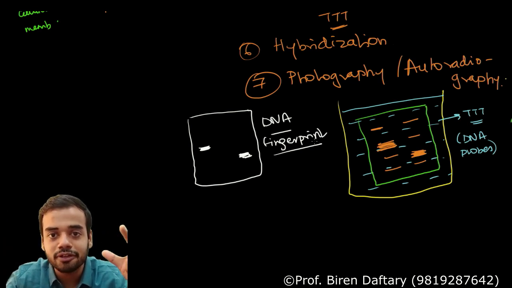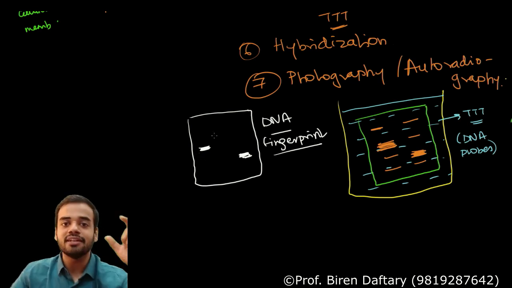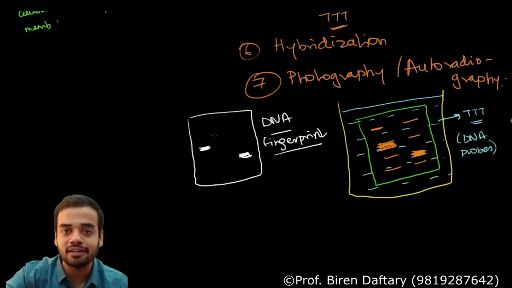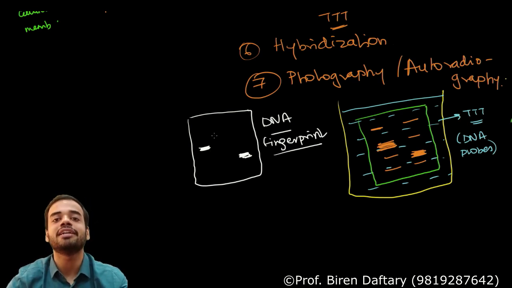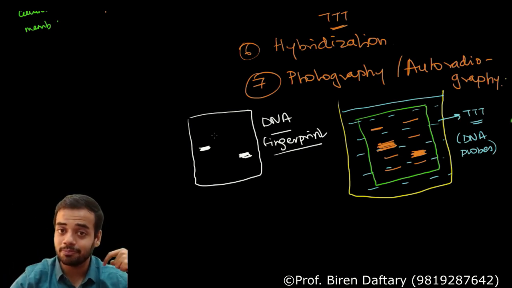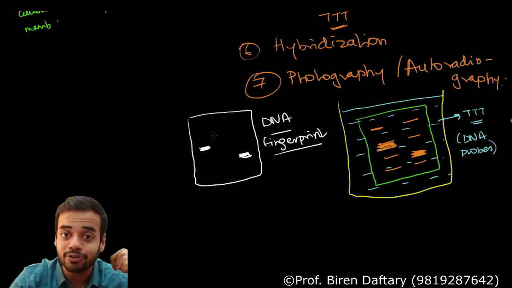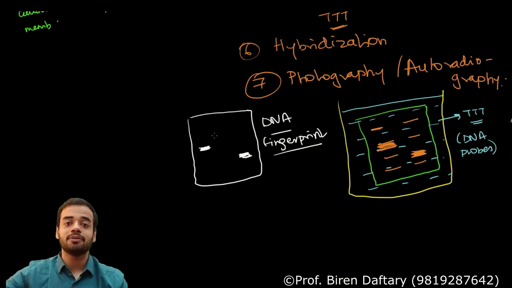The X-ray film which matches exactly with this X-ray film means that the VNTR of the hair and the VNTR of that person are the same. That means if the VNTRs are the same, the hair belongs to that same person. So if the hair belongs to that person, that person was there during the crime, so most likely that person has done the crime. So it will be proved by DNA fingerprinting that that person is the culprit.